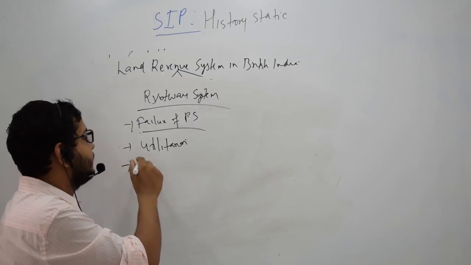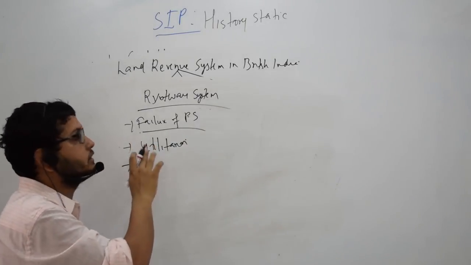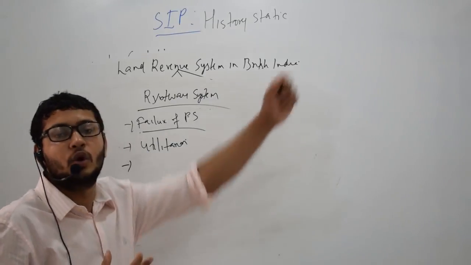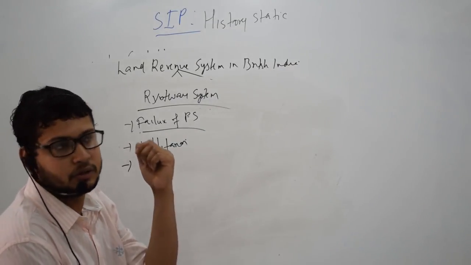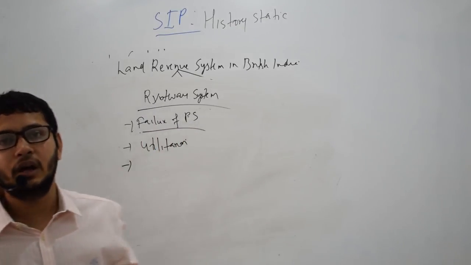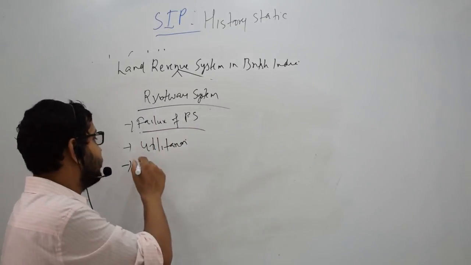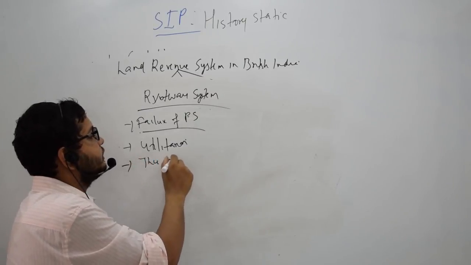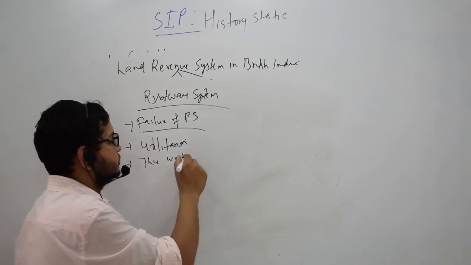Thirdly, under this system the Britishers did not have to share the revenue with the jamidars because here it was direct. The British would directly collect it from the farmer. So the third motive was that they did not want to share the land revenue with anyone.